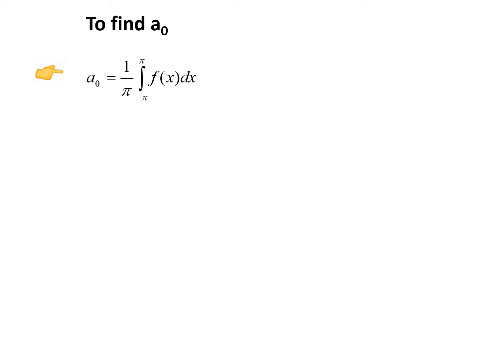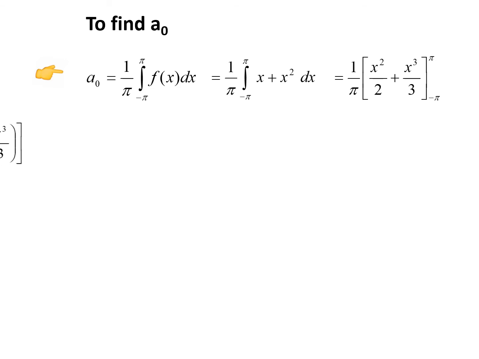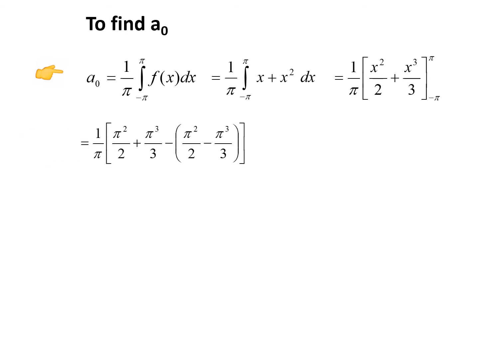This is a formula for a naught, 1 by pi minus pi to pi f of x dx, and we have just substituted f of x as x plus x squared. Now let us integrate. x, when we integrate we have x squared by 2, x squared when we integrate we get x cubed by 3. Now apply the limit. In the upper limit, in the place of x we have substituted pi, minus the lower limit, in the place of x we have substituted minus pi. And this, when we simplify, we have 1 by pi times 2 pi cubed by 3, which is equal to 2 pi squared by 3.